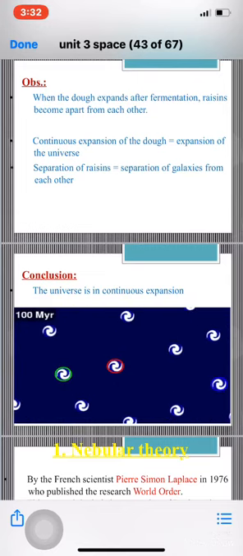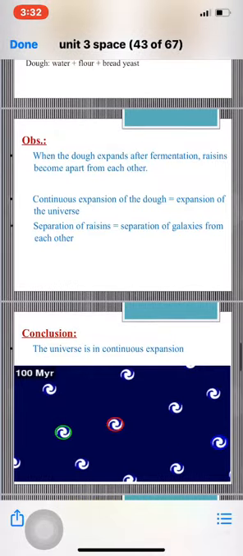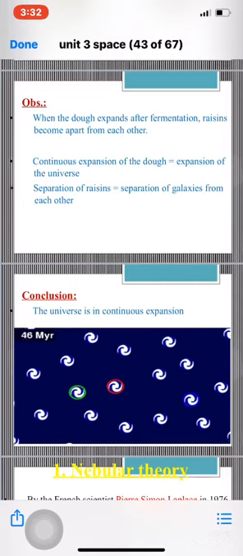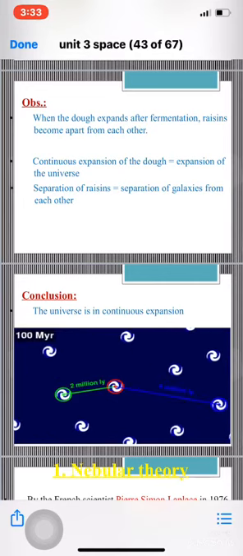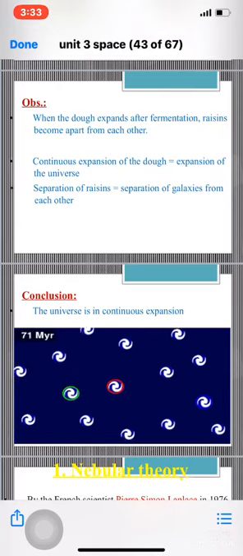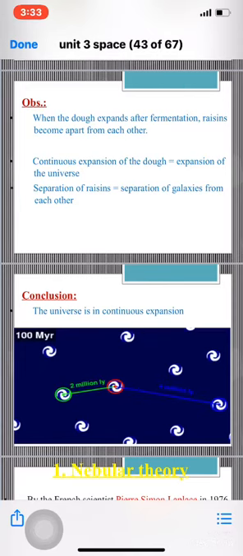Okay. Now we will talk about the second part of the lesson, which is the theories about the evolution of the solar system. Theories about the evolution of our solar system. As I told you before, after the Big Bang, the sun and the stars or the planets were originated. How were they originated? We have 3 theories talking about the evolution of our solar system.